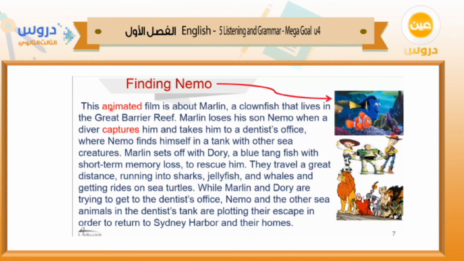The third word here is captured. Marlin loses his son Nemo when a diver captured him. Captured here means caught him. This is the meaning of capture. Also, capture has another meaning, which means to take a photo of something. So it has two different meanings, but here in this story, it means that he caught him.